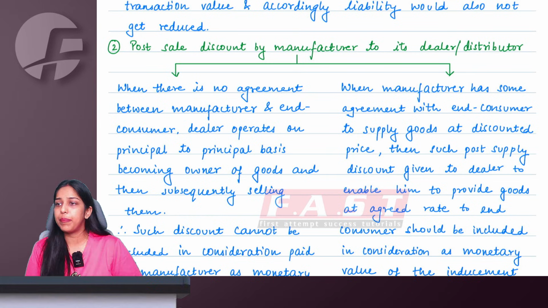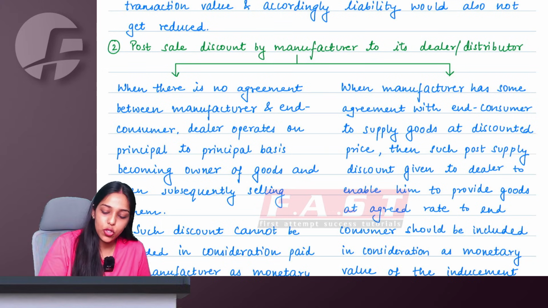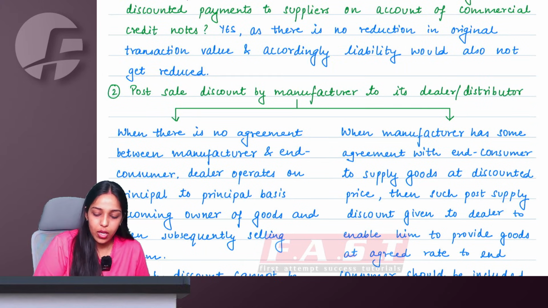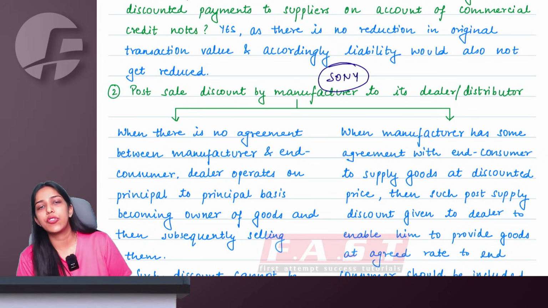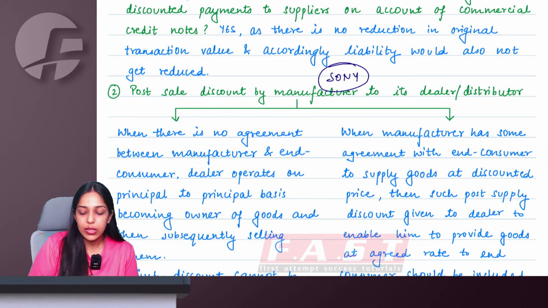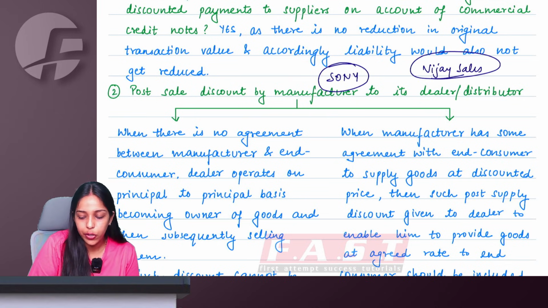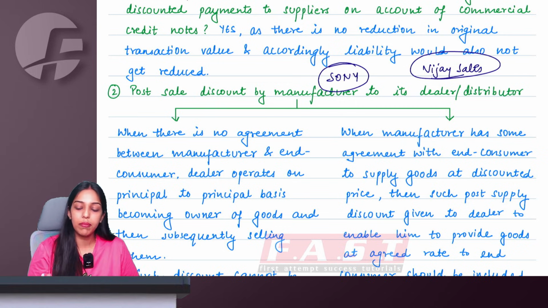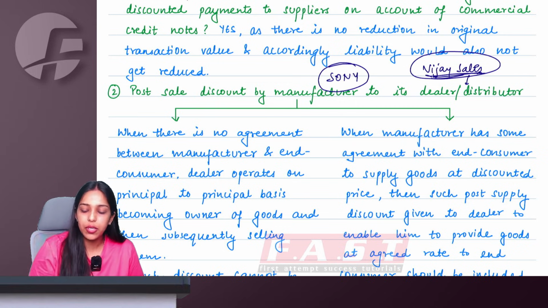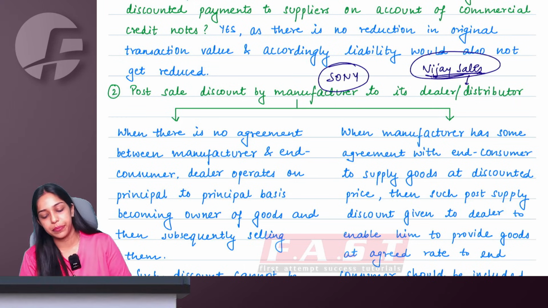Let us take an example to understand this better. So ma'am, Sony is the manufacturer of televisions and other various electrical appliances. Their dealer is, let us say, Vijay Sales or Sales India or Chroma or Reliance Digital, any other store that you can imagine. So these people are dealers or distributors and Sony is the manufacturer.